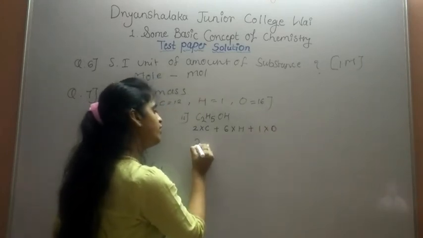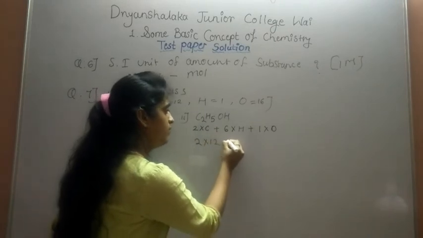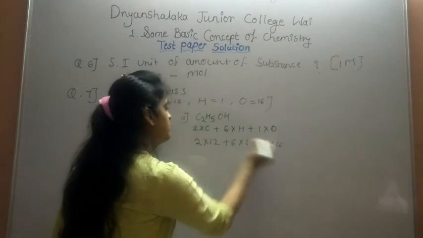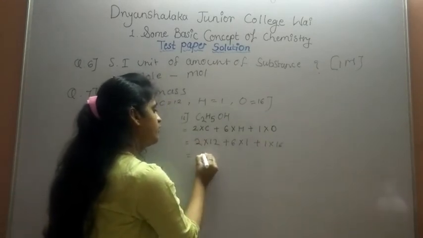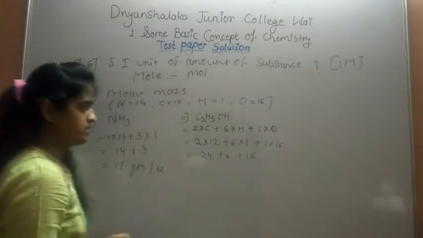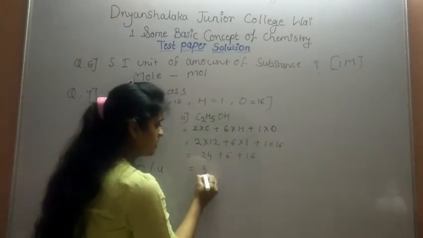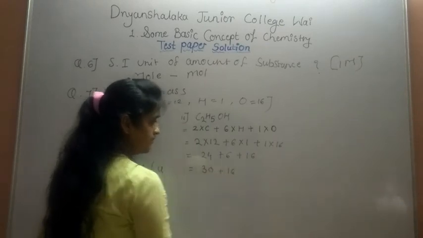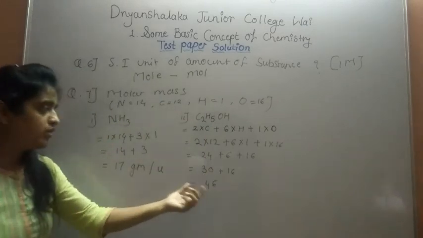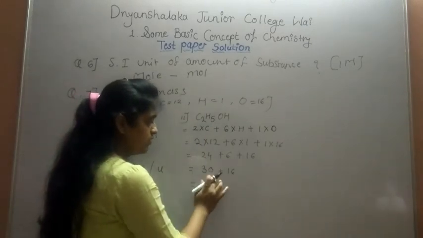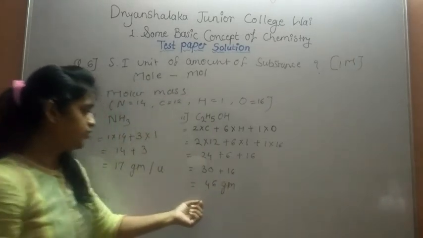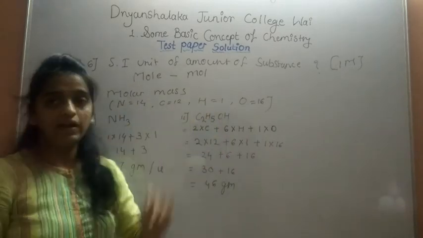So 2 into 12 plus 6 into 1 plus 1 into 16. 12 2s are 24, 6 1s are 6 and 16 1s are 16. So 24 plus 6, 30, plus 16. Adding these, we get 46 gram or 46 U. This is the molar mass of ethyl alcohol.